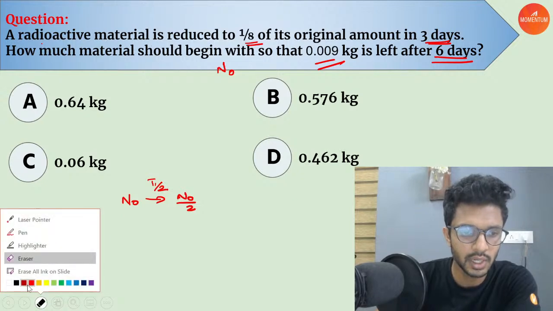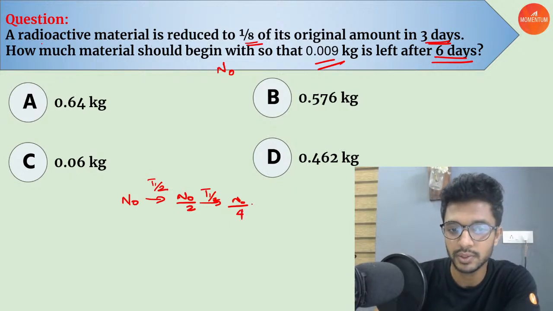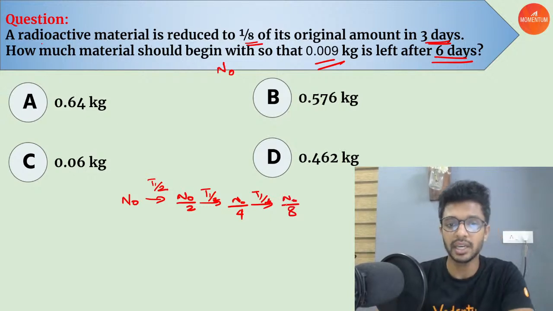Okay, so let's do it in this fashion. In the first half-life, it becomes N naught by 2. One more half-life, what will happen? It will become half of that. N naught by 2 is N naught by 4. And again, in another half-life, it is becoming N naught by 8.